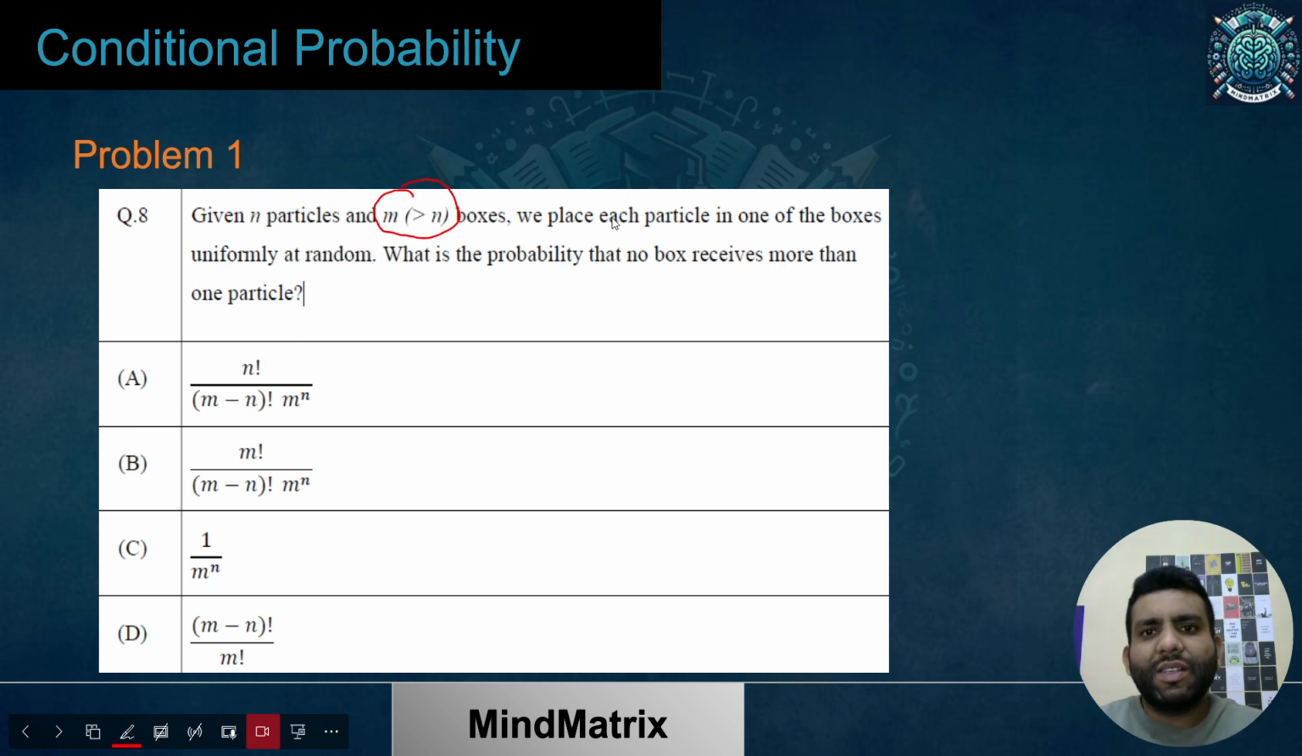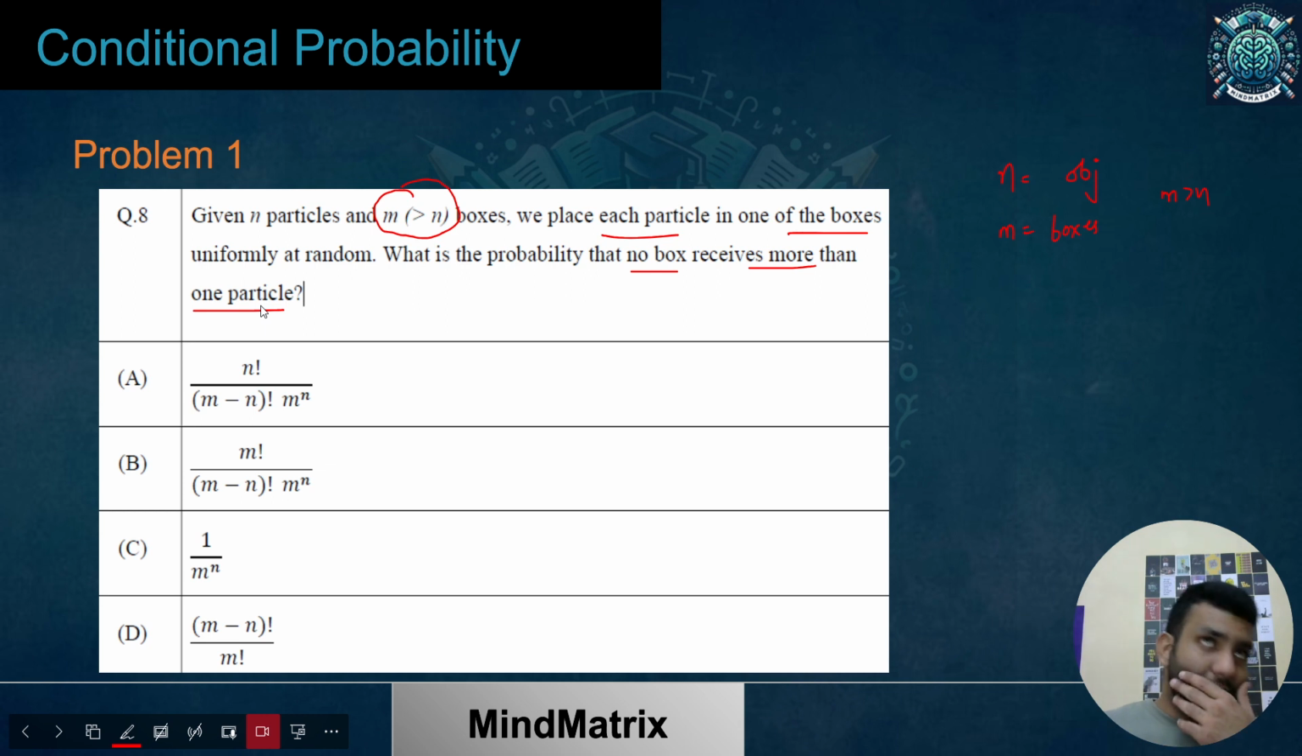We place each particle in one of the boxes. Basically we have n objects, and m is the number of boxes, and we already know m is greater than n. Randomly we are putting these objects or particles in these boxes. What is the probability that no box receives more than one particle? No box receives more than one particle. That means I don't want any box receiving more than one particle.